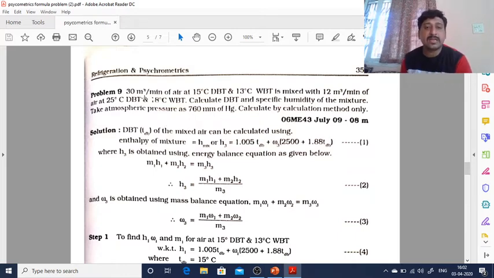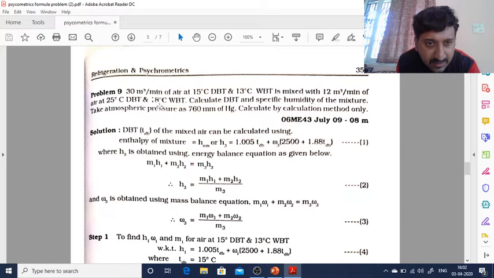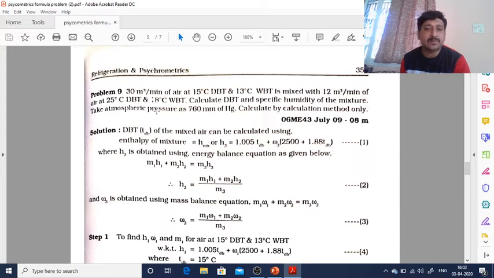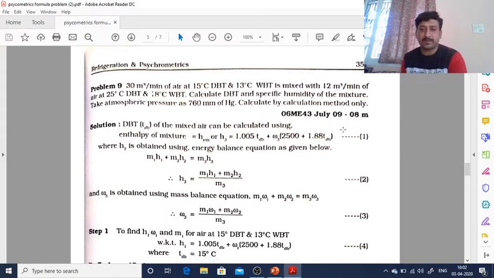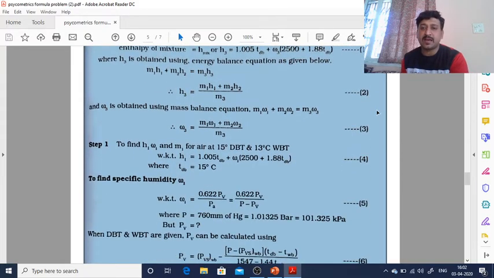The last problem is 30 meter cube per minute of air at 15 degrees Celsius DBT and 13 degrees Celsius WBT is mixed with 12 meter cube per minute of air at 25 degrees Celsius DBT and 18 degrees Celsius WBT. Calculate the DBT and specific humidity of the mixture. Take atmospheric pressure as 760 mm of Hg. Calculate by the calculation method only. Okay, these are all the problems that have been asked.